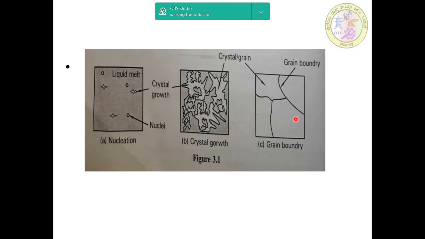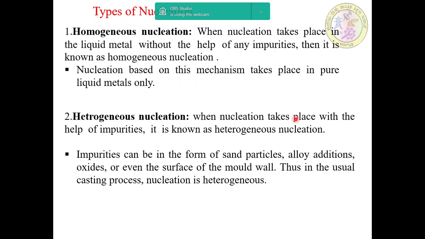The crystal growth ceases when all the available liquid metal is solidified. This is a simple sketch showing the nucleation process, and next we'll go for types of nucleation.